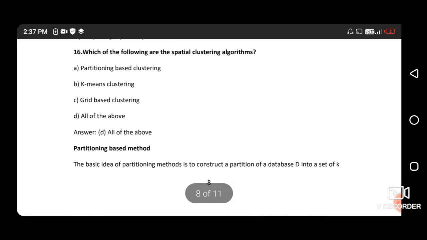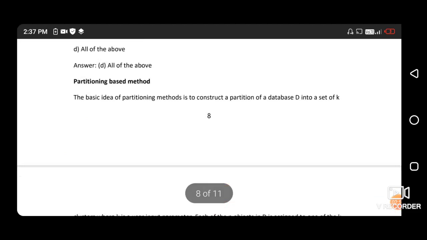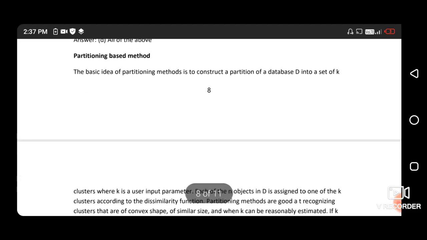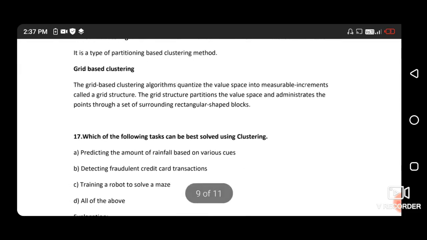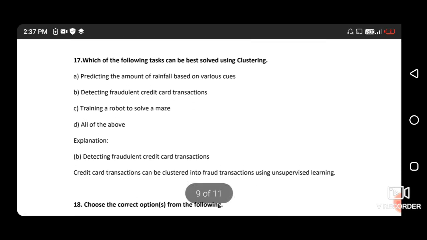Next question. Which of the following are spatial clustering algorithms? For spatial clustering, we can use all of these clustering methods: partitioning based clustering, k-means clustering, and grid based clustering. So all of the above is the correct answer. I have given some definitions of the partition based method, k-means clustering, and grid based clustering in the explanation. So please pause the video and read all of that.